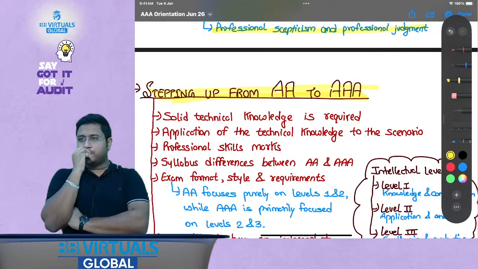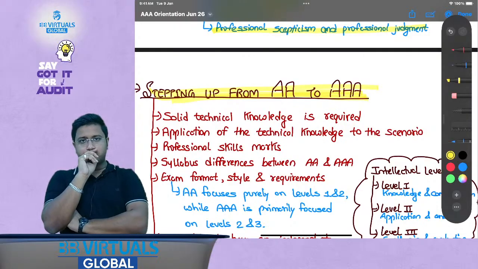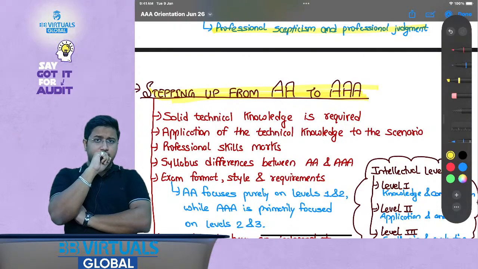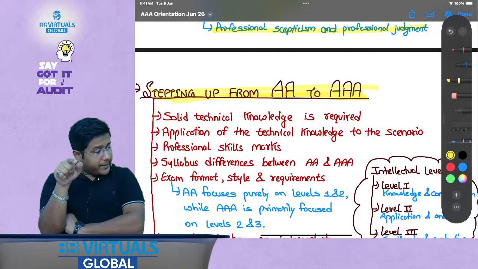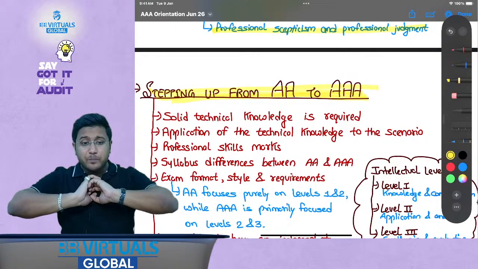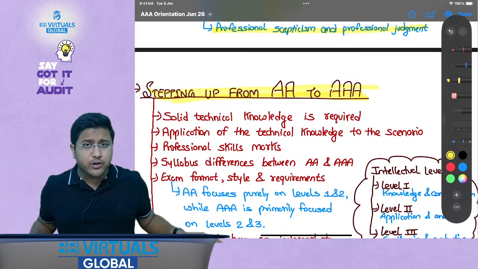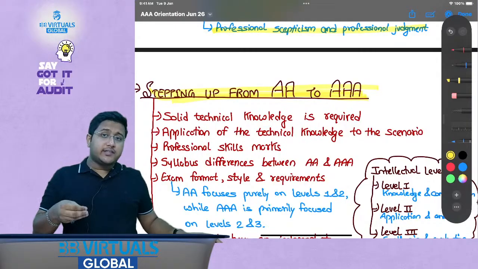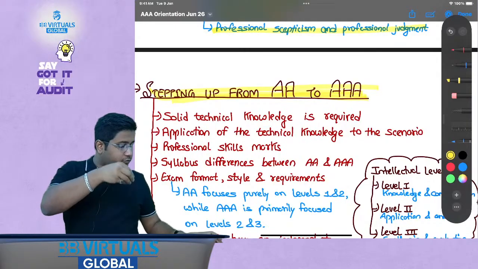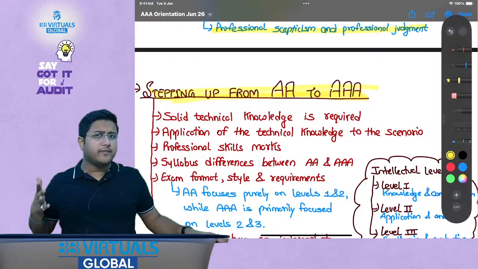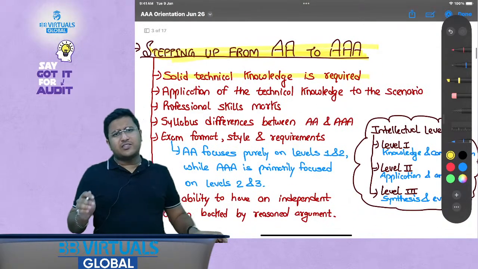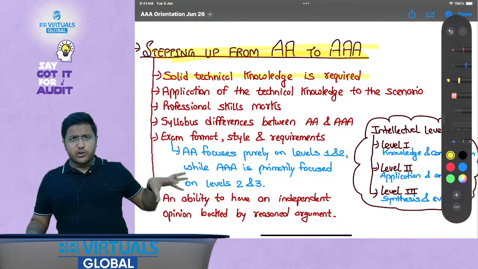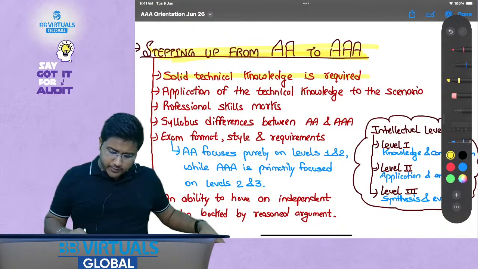Because the overall understanding might be same, but the way to prepare for AAA, the level of questions asked in AAA, the level of application that is required in AAA, that's completely different, and that is why it becomes very important for us to understand what is required when you step up from AA and choose AAA at the professional level also. Okay, so solid technical knowledge is required. Now this could be developed from AA as well, for a lot of items.